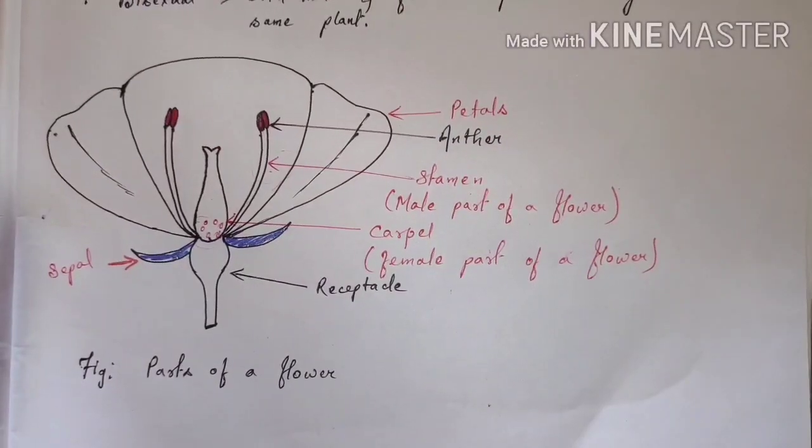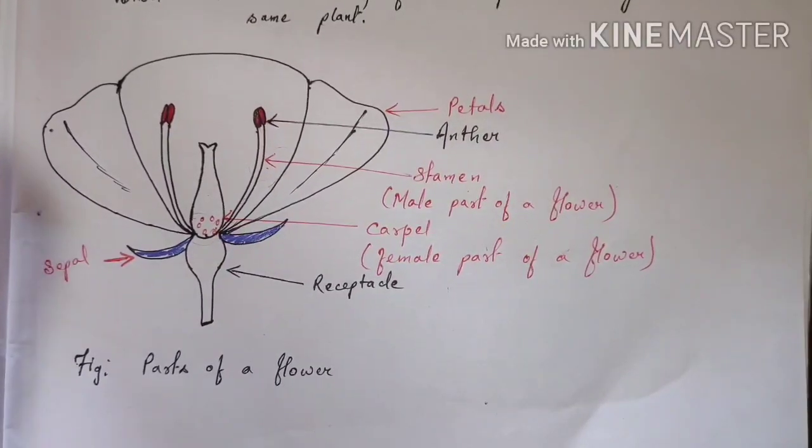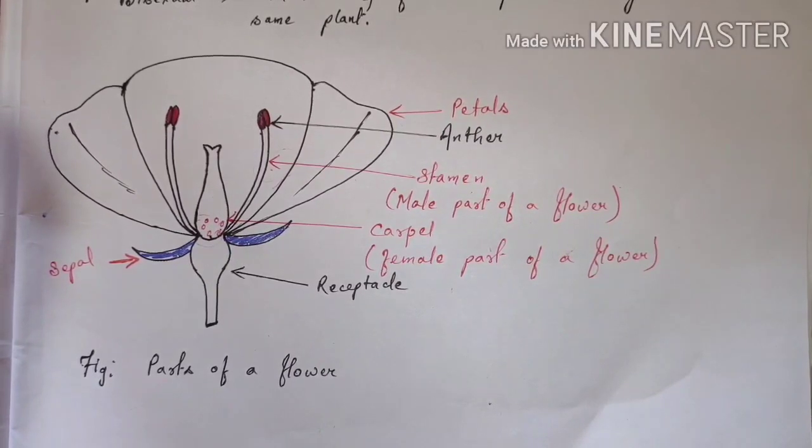The pollen grains have to be transferred from the anther of the stamen to the stigma of the carpel, and this process is known as pollination. Pollination is done by insects such as bees, butterflies, and many more. And sometimes this pollination is also done with the help of birds, wind, or water.